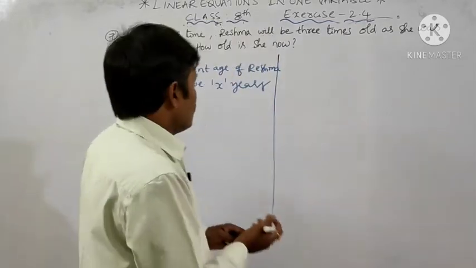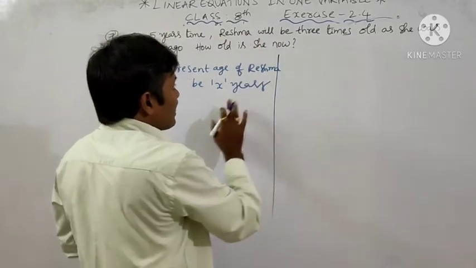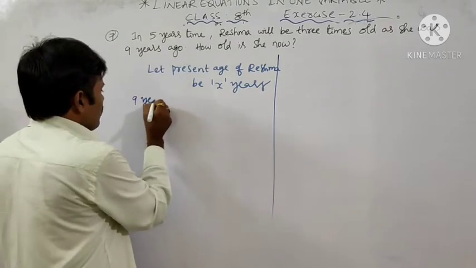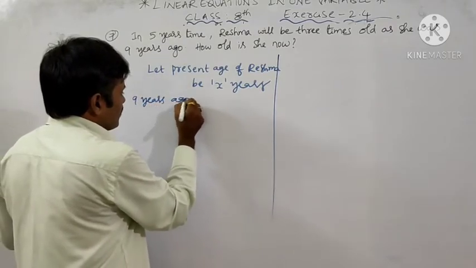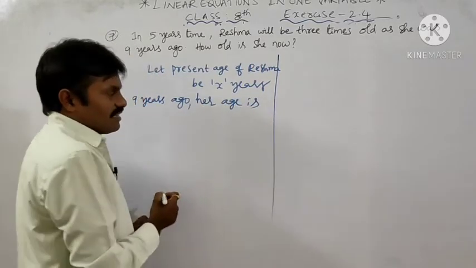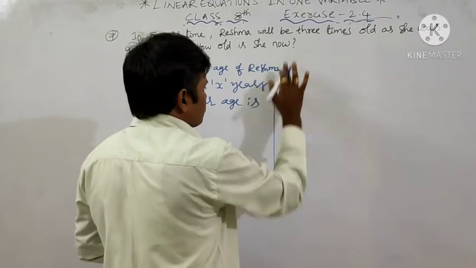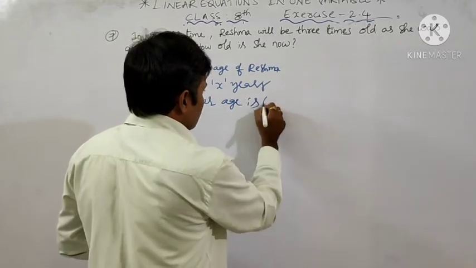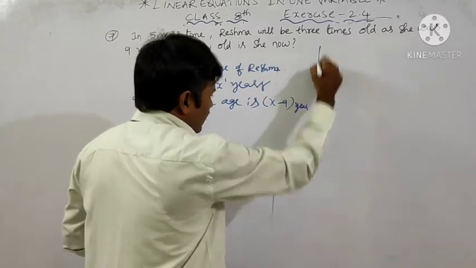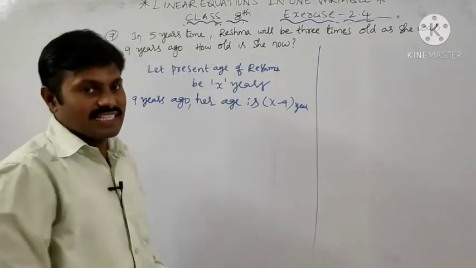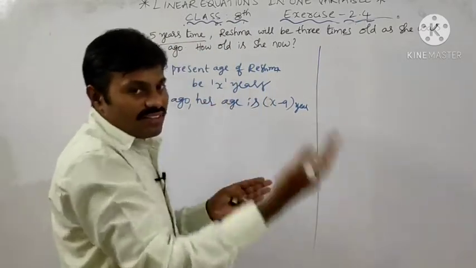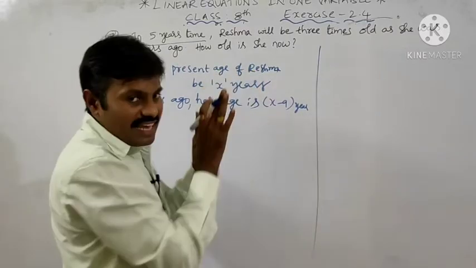So what is her age 9 years ago? 9 years ago her age is x minus 9 years. Her age is x minus 9 years. Her present age is x.